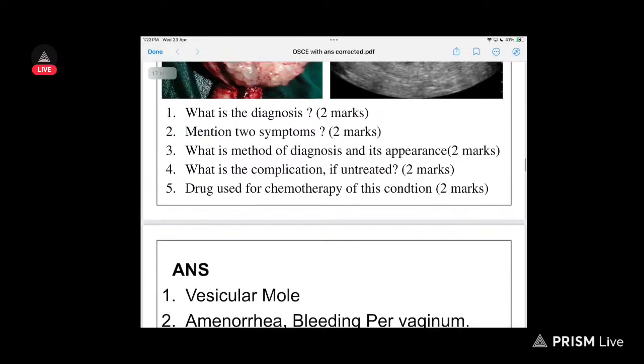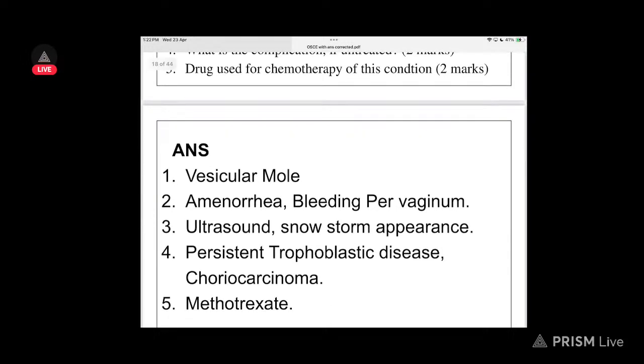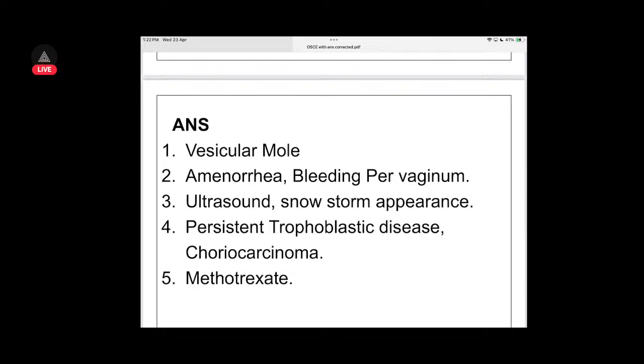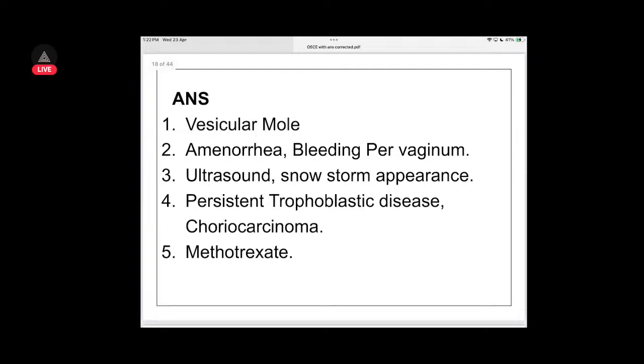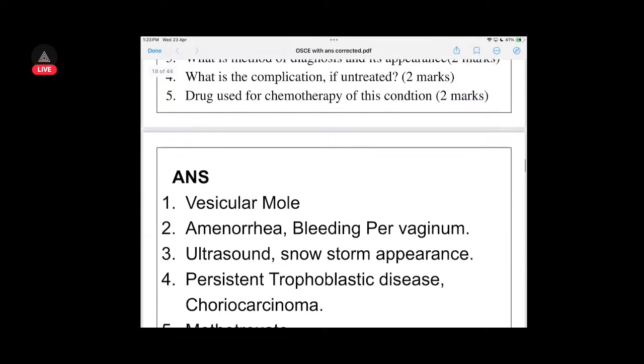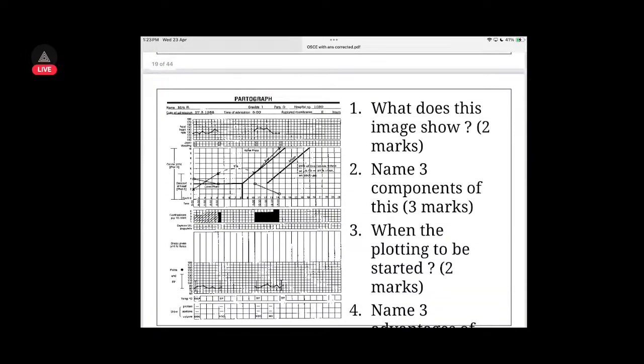Let's see. This is vesicular mole. Symptoms: you will have amenorrhea, bleeding per vaginum. Ultrasound, some appearance will be there. That is one characteristic. Then persistent trophoblastic disease or choriocarcinoma. It is a complication. And methotrexate, obviously. Drug used for chemotherapy, methotrexate. Then we have the partograph.